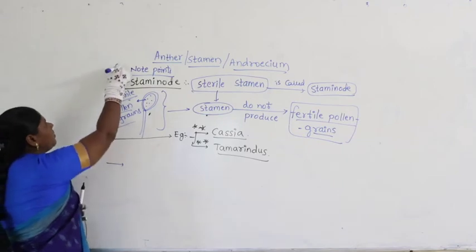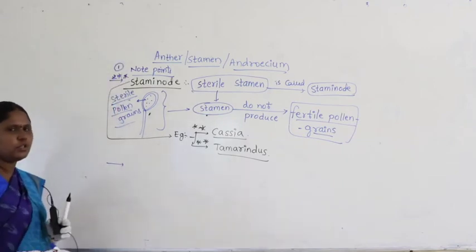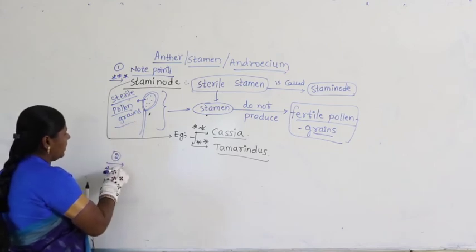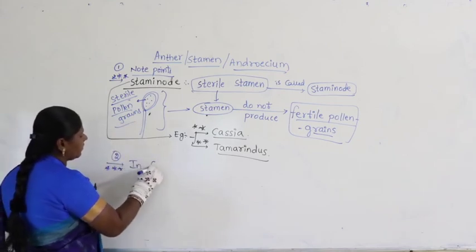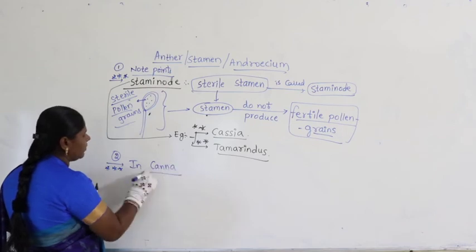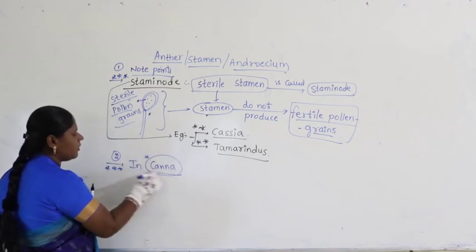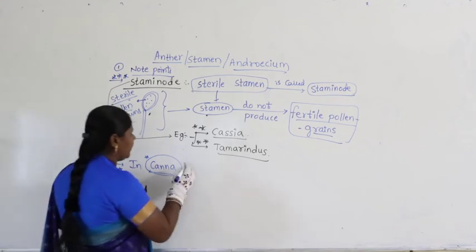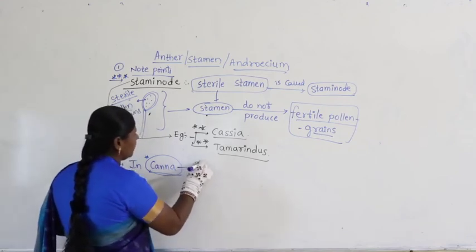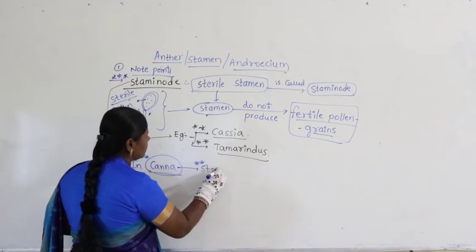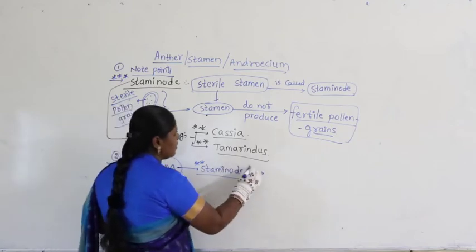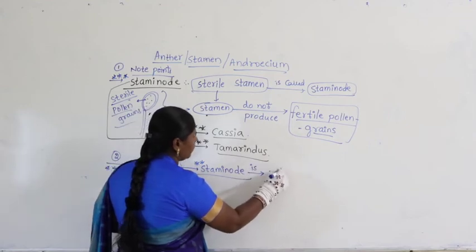Now apart from this, another note point I am writing. This is note point number 1, a very important point which you need to remember. And the second important note point: in Kenna, a very important example you should try to remember. Kenna is nothing but the name of the plant. In Kenna we find staminodes petaloid.